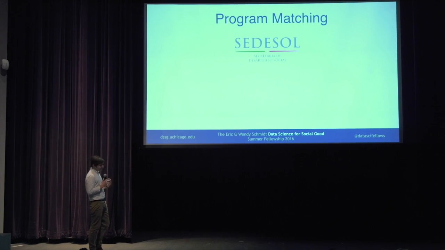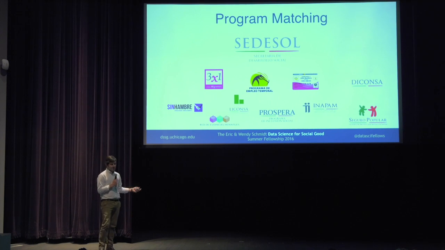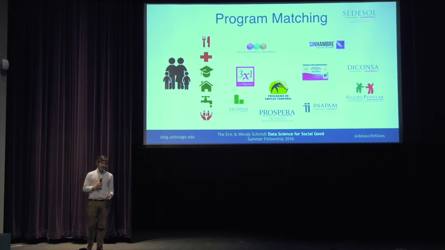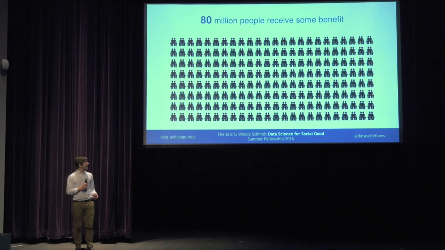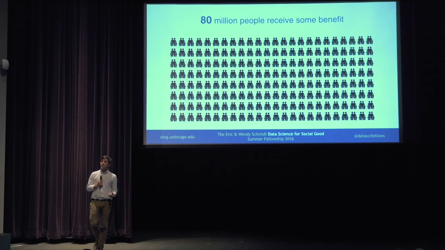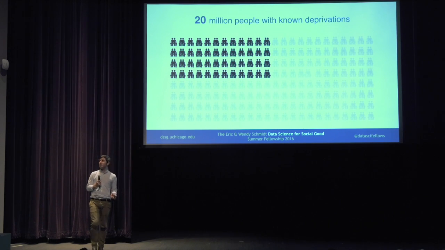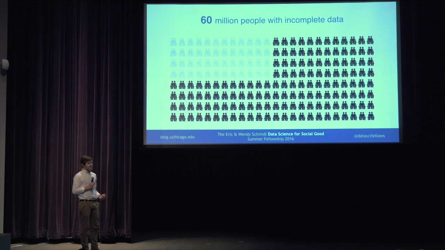So Sedesol itself is kind of an umbrella organization of multiple social programs that target these deprivations. This is just a subset of those programs. If we had a family and we knew the deprivations that they had, you know, food insecurity, health, and Social Security, we could then target them with these programs to better alleviate those issues. But in reality, what we have is 80 million people who are now receiving benefits in Mexico, for which 20 million of those people, we know those deprivations. So that means we have 60 million people for which we don't.